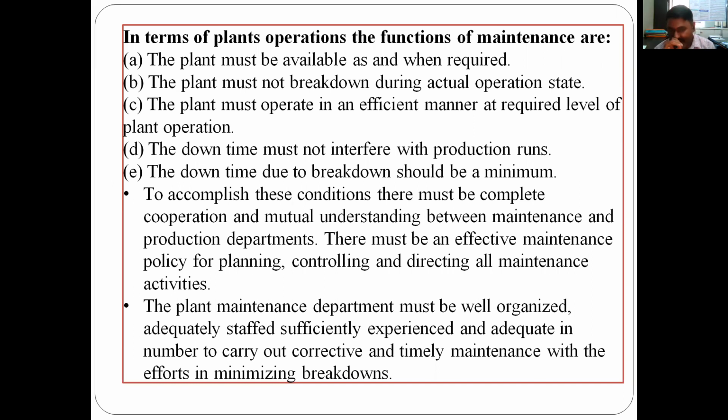The downtime must not interfere with the production runs. If there is some downtime, if some breakdown is there, it should not interfere with the production runs. The production runs should go simultaneously. And the downtime due to breakdown should be minimum. So there are two downtimes: first is scheduled, and second is due to breakdown, which should be minimum.